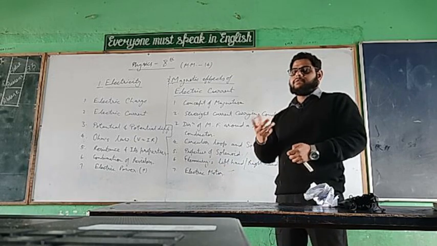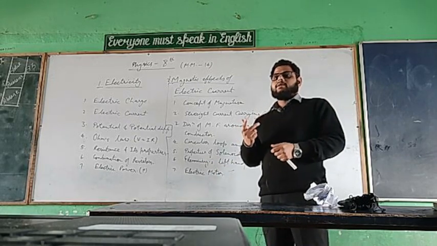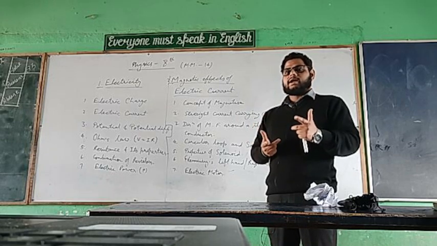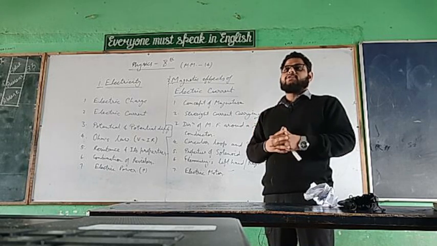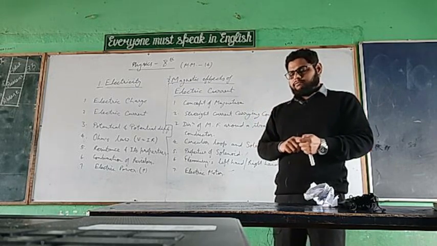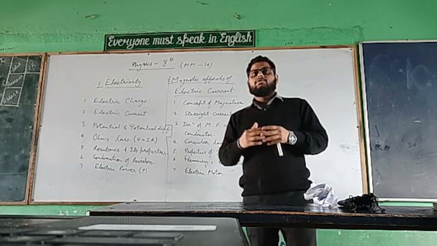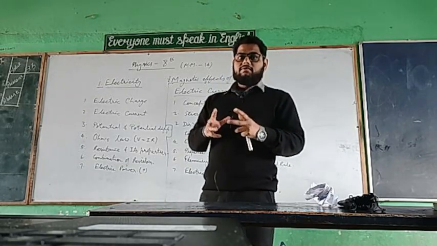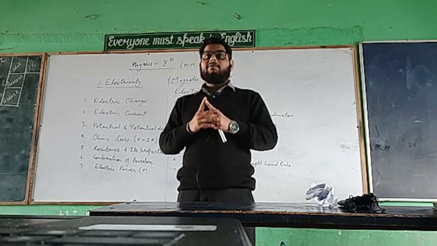So basically Fleming, one scientist, gave us two rules, that is Fleming's left hand and right hand rule. These two rules are used for two different things. Suppose we have to calculate the amount of force generated on a current carrying conductor which is placed inside a magnetic field.